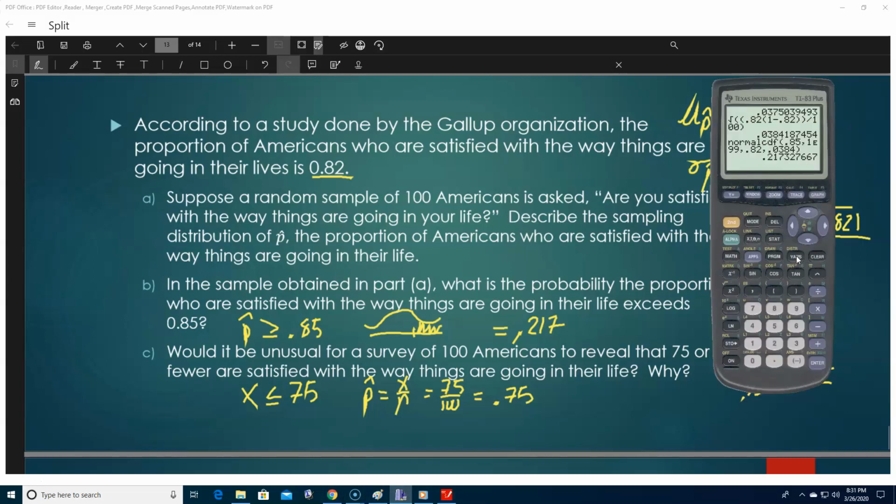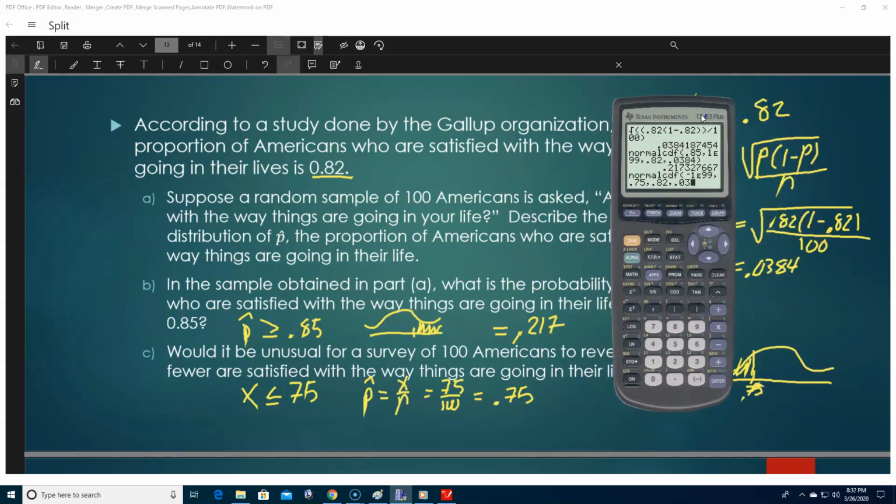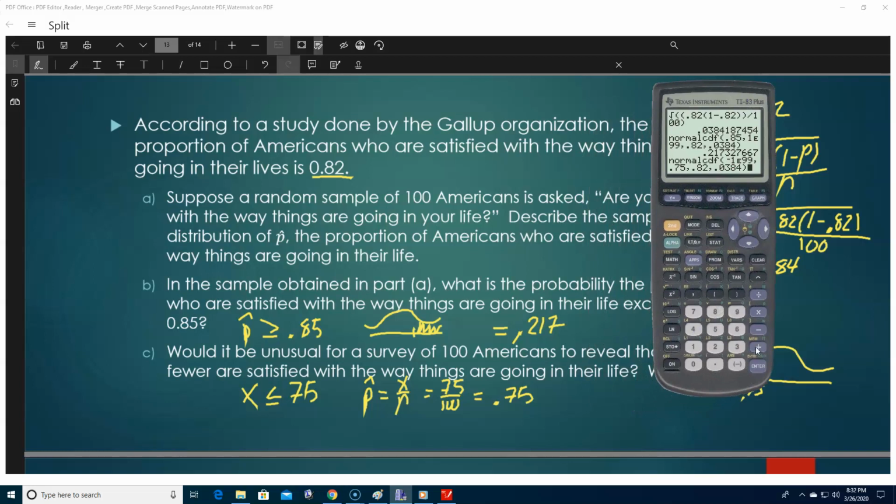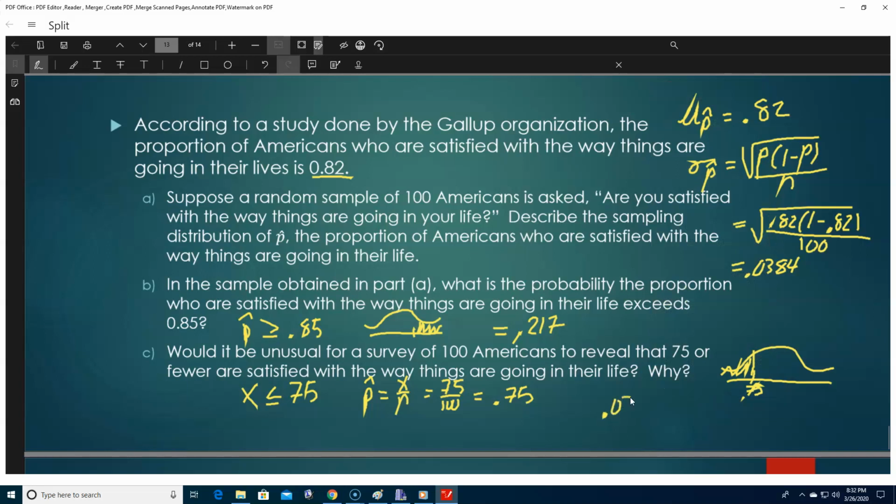Calculator. Second vars, normal CDF, negative 1E99, 0.75, our average 0.82, our standard deviation 0.0384. And we're going to hit enter. And our probability we come up with is 0.0342. That's the probability.